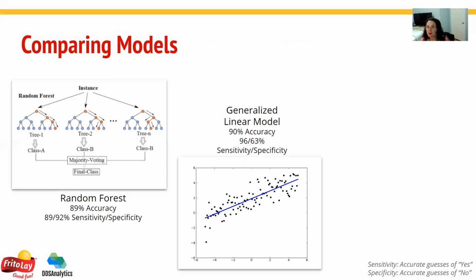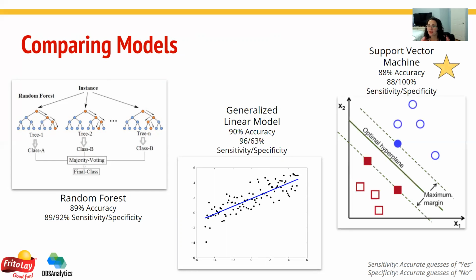We also did a linear model. Even though it had a 90% accuracy, these are a little bit better for continuous variable models. While we have a binary response variable, yes or no on whether or not they had attrition, the linear model couldn't do very well in predicting the specificity. The model we went towards was a support vector machine model, and even though it had an 88% accuracy, the sensitivity and specificity were quite high, which we liked.